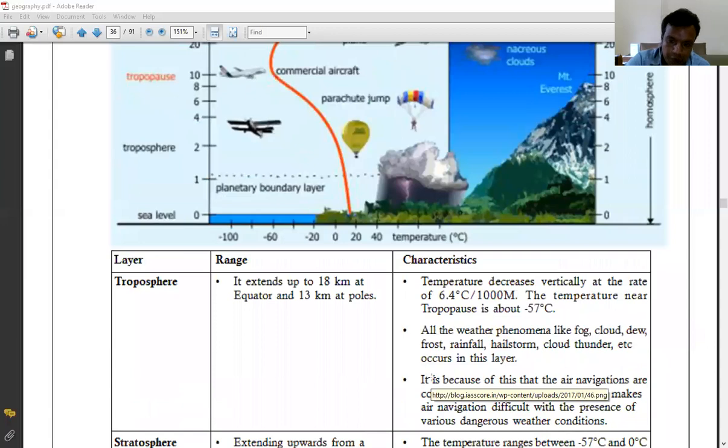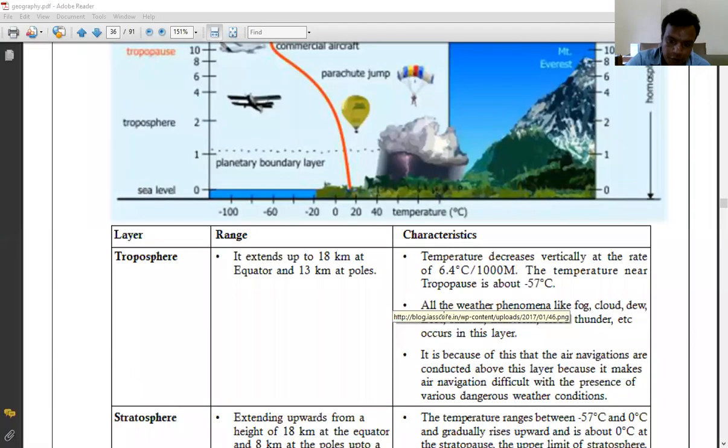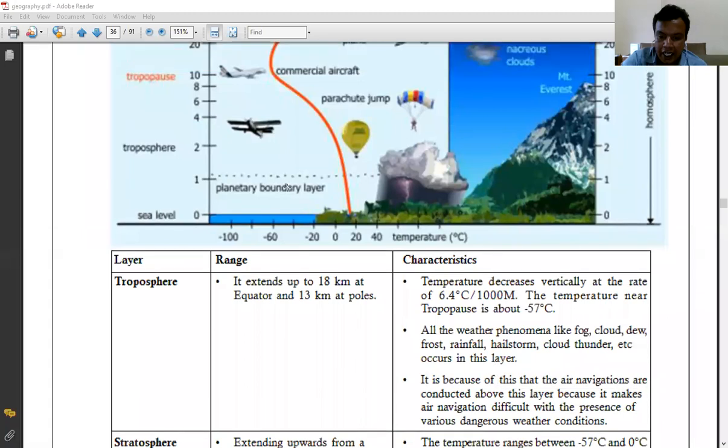So the troposphere is one of the lowest layers, and in this lowest layer the characteristic is that the temperature decreases as the height increases, and we need to remember that the majority of the weather phenomena occur in this layer. That is called the troposphere. Any doubts about the troposphere? Okay. Now going to the next layer, that is the stratosphere.